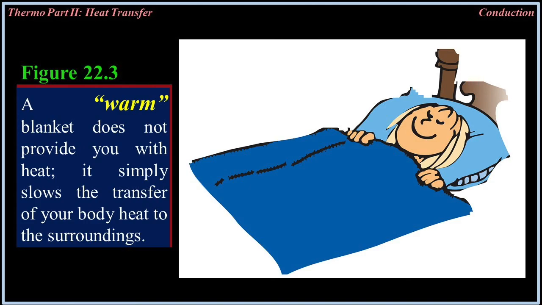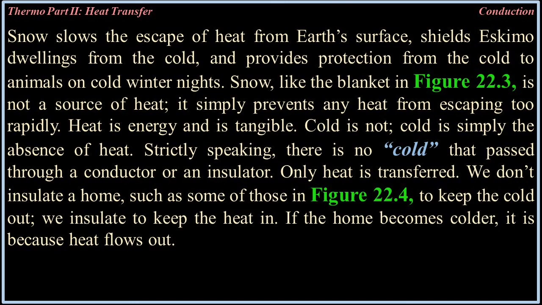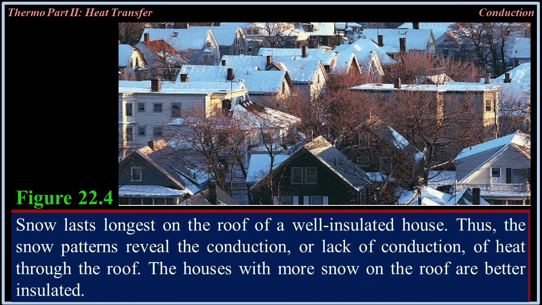Heat is energy and is tangible. Cold is not. Cold is simply the absence of heat. Strictly speaking, there is no cold that passes through a conductor or an insulator. Only heat is transferred. We don't insulate a home, such as some of those in figure 22.4, to keep the cold out.